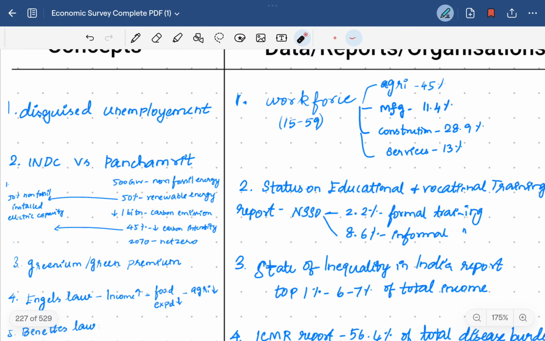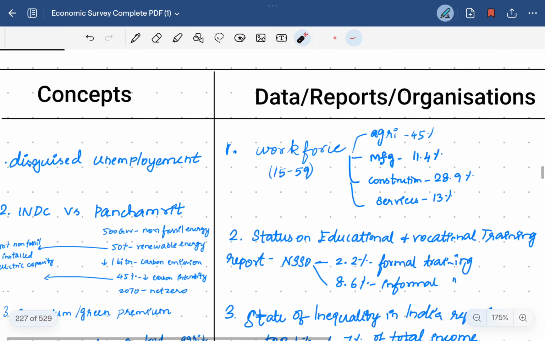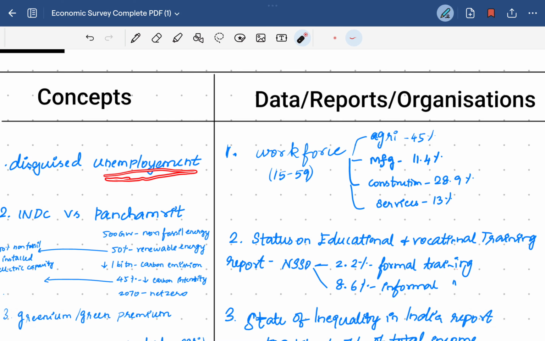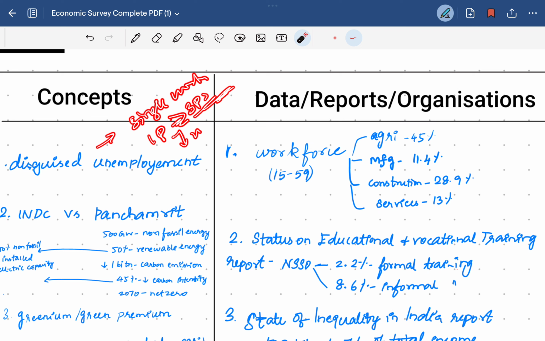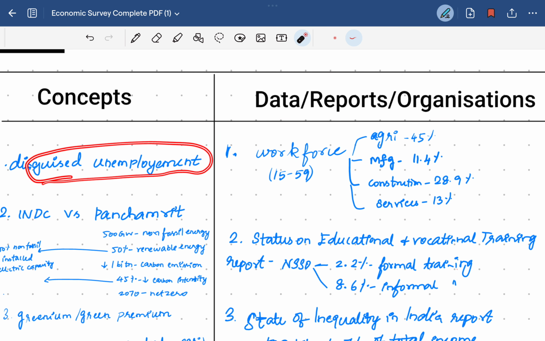First, disguised unemployment. We know there are different kinds of unemployment, like frictional unemployment, disguised unemployment, and structural unemployment. In this chapter, they have discussed disguised unemployment, that is, for a single work where one person can do the work, there is more than one person, so that there are lesser wages and competitive prices, creating disguised unemployment.